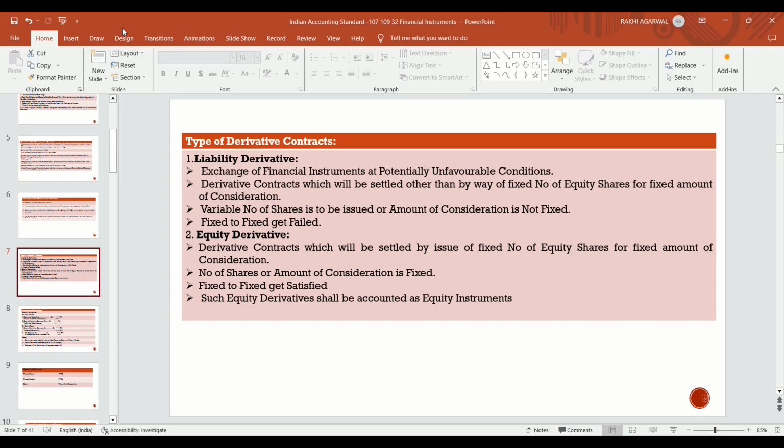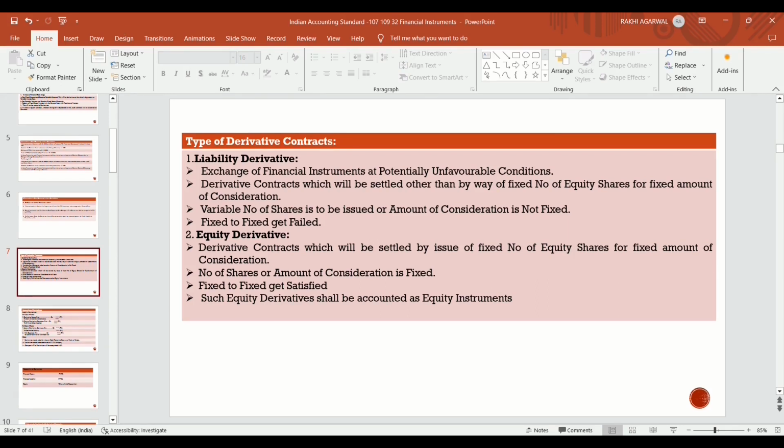So a derivative contract which will be settled other than by way of a fixed number of equity shares for a fixed amount of consideration, which means a variable number of shares to be issued and a variable amount of consideration, will be treated as a liability derivative. If fixed to fixed criteria is met, it will be an equity derivative. Only when the fixed to fixed criteria fails will it be considered a liability derivative.